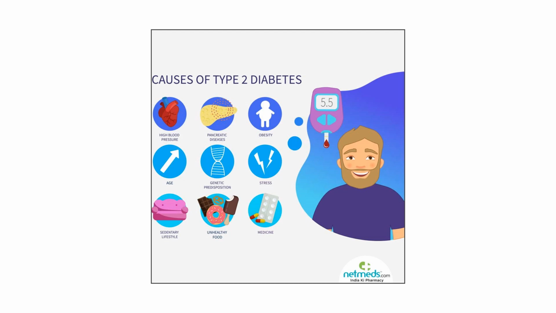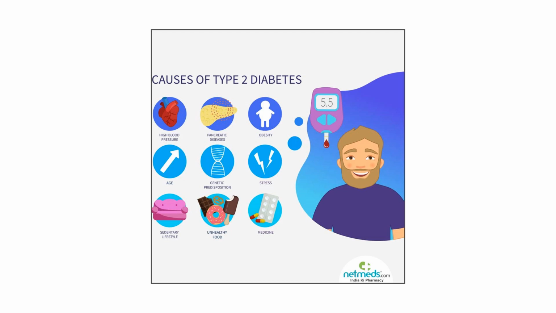Type 2 diabetes is the most common form of diabetes and occurs when the body becomes resistant to the effects of insulin or does not produce enough insulin to maintain normal blood sugar levels. Type 2 diabetes typically develops in adulthood, but it is becoming increasingly common in children and adolescents due to the rising rates of obesity. Risk factors for type 2 diabetes include being overweight or obese, having a family history of diabetes, and being physically inactive.